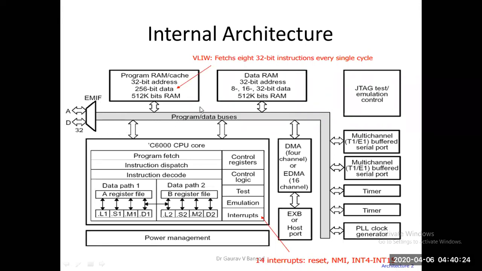If you want to give your DSP core external memory access, it goes through this multiplexer unit. So 32-bit address and data buses are supported over here. Is that clear? Yes, sir.